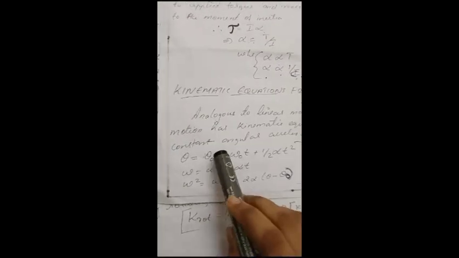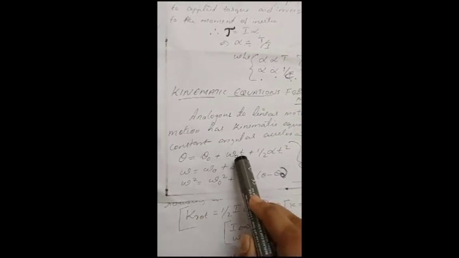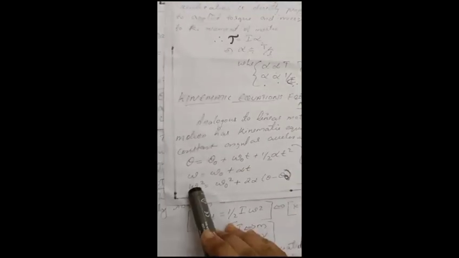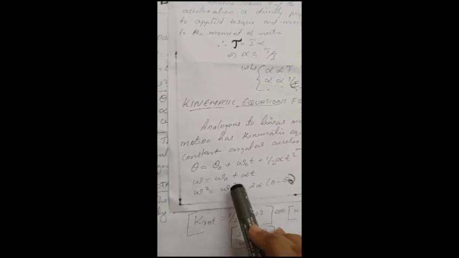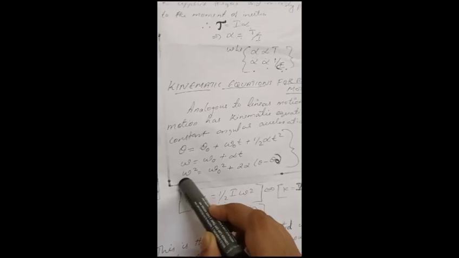So I can show you the rectilinear equations of this one so that we can compare and study. First, let me show you the analogous equation. Here, theta is equal to theta initial plus omega initial t plus half alpha t square. The second equation is omega is equal to omega initial plus alpha t. Third is omega square is equal to omega initial square plus 2 alpha into theta minus theta initial. This is omega final, okay.